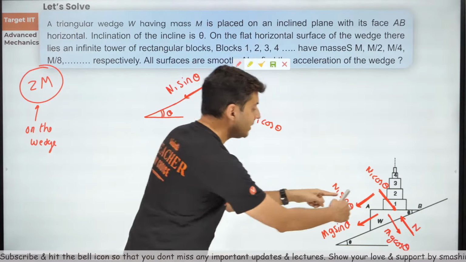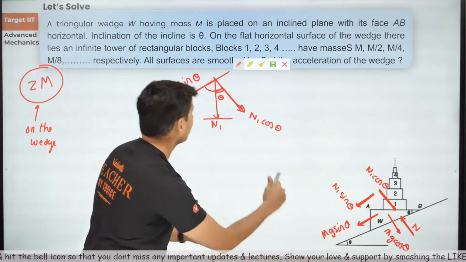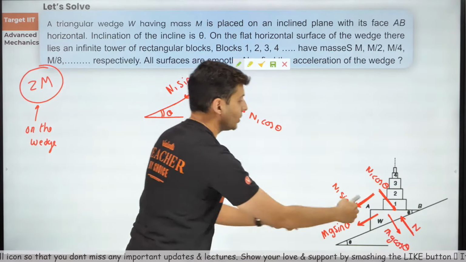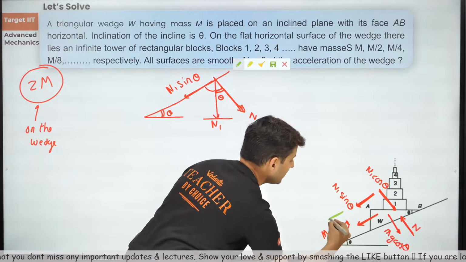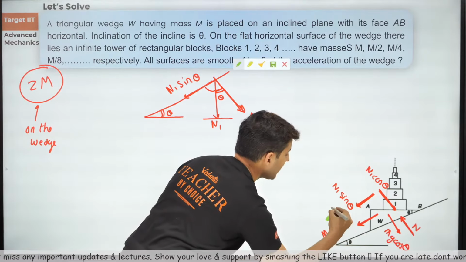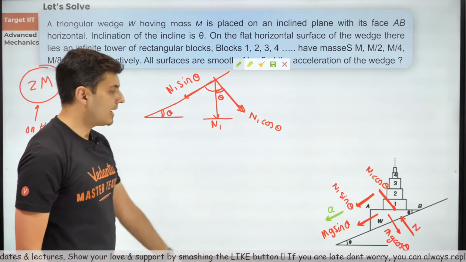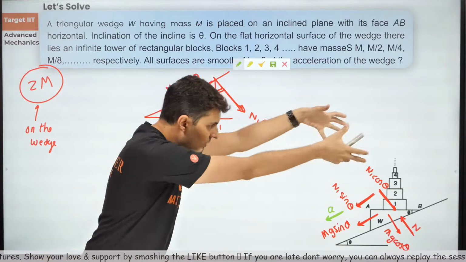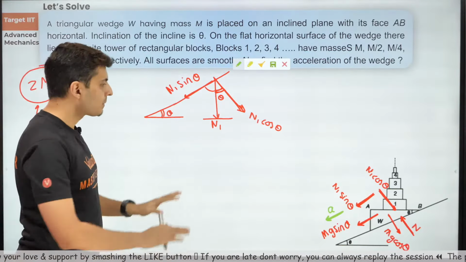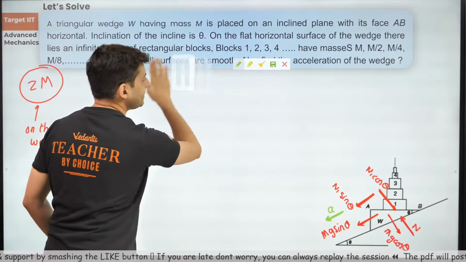Anyway, the result of all this is the wedge will accelerate downwards. So I need to show the acceleration of the wedge downwards this way. The acceleration of the wedge like this. It's going to slide down. Cool, I don't need this anymore.